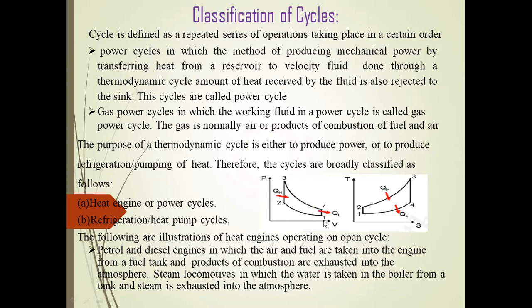Generally we compress the air in process 1 to 2, which is an adiabatic or isentropic compression process. Process 2 to 3 is the heat supplied process. Process 3 to 4 is an adiabatic or isentropic expansion process. Process 4 to 1 is the heat rejection process. From here, the cycle is repeated through processes 1, 2, 3, and 4. Generally, gas power cycles are of two types. One is the heat engine or power cycles.